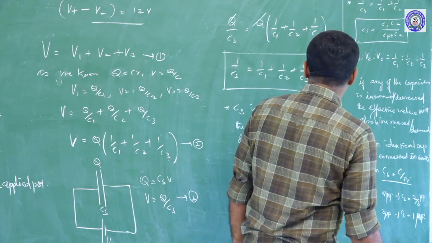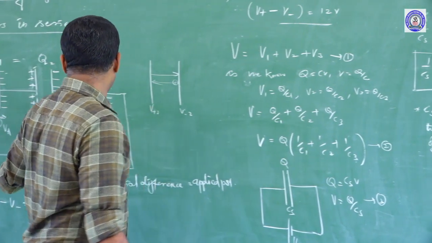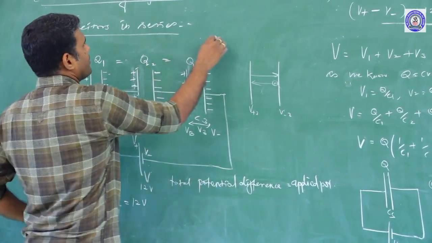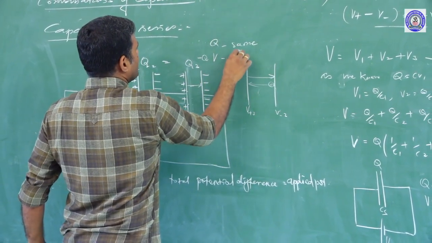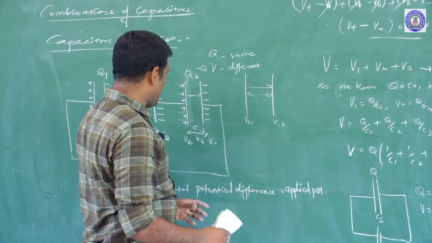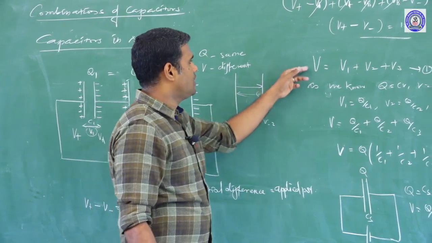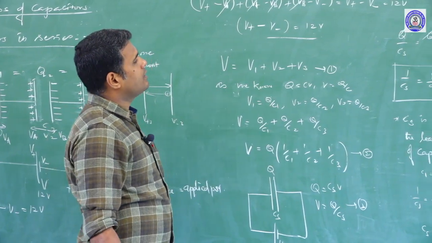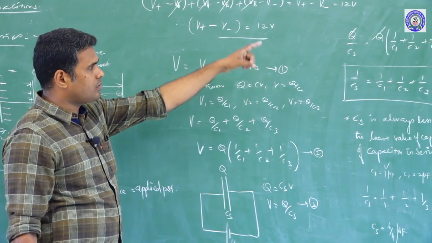So in a series combination of capacitors, I can say the charge remains the same. Q is the same. Potential V is different. And the total potential is equal to the sum of the potentials across the individual capacitors. With that idea, we are bringing out the expression for the effective capacitance of capacitors connected in series: 1 by Cs equals 1 by C1 plus 1 by C2 plus